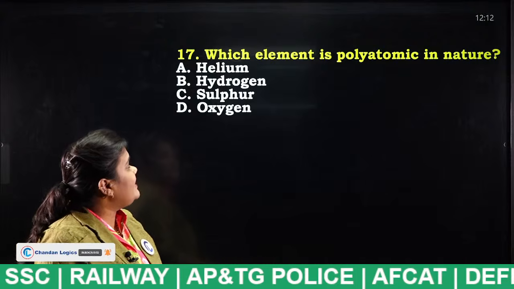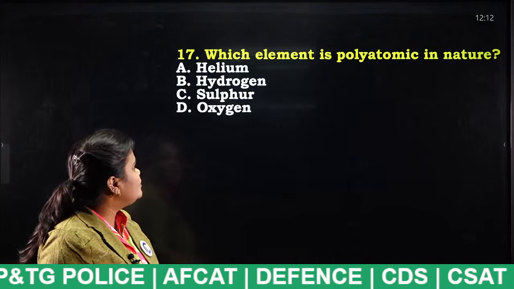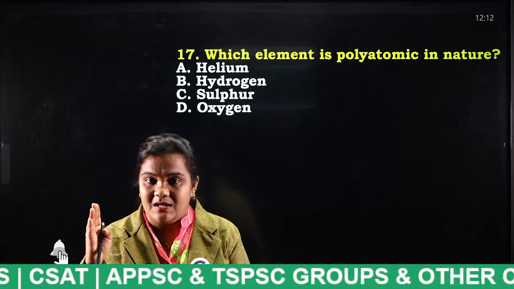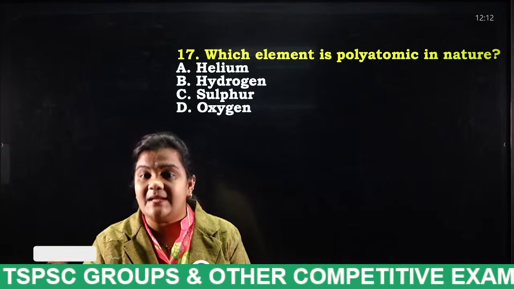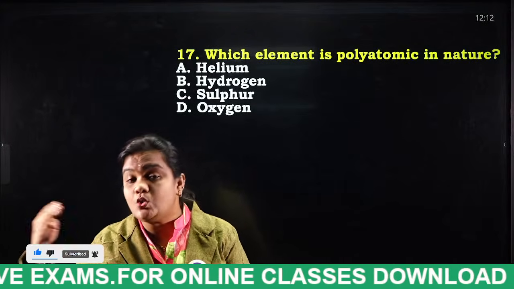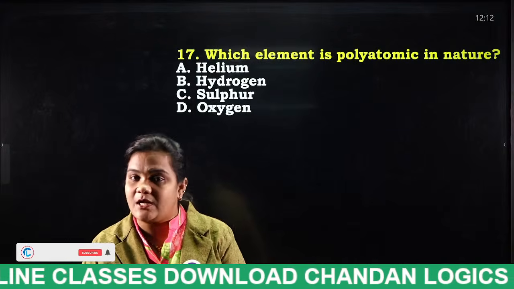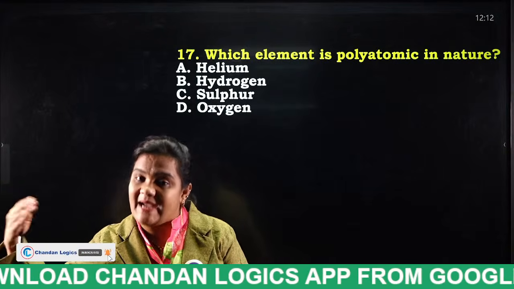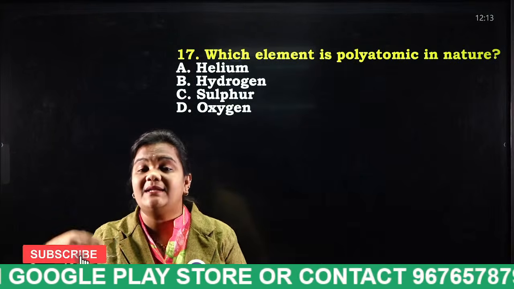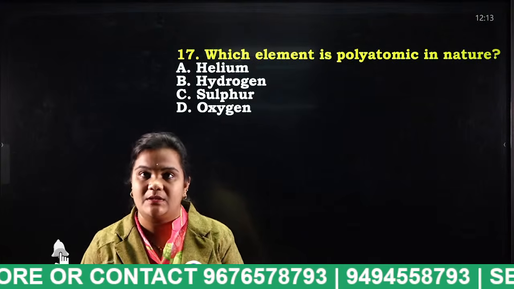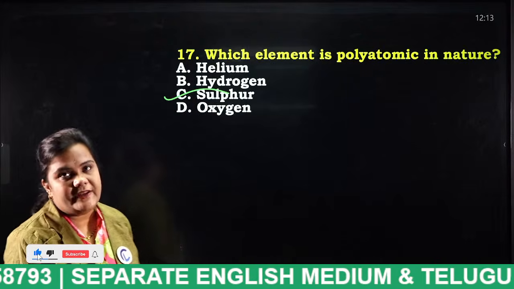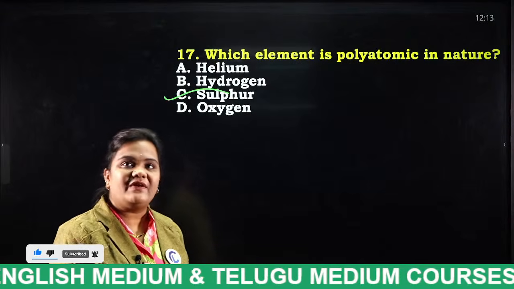Next, which element is polyatomic in nature? Helium, hydrogen, sulfur, oxygen. I have already told you, if an element consists of a single atom, we say it is monoatomic. If a molecule consists of 2 atoms, we say it is diatomic. If a molecule consists of 3 atoms, we say it is triatomic. If a molecule consists of more than 3 atoms, we say it is polyatomic. Very good. Okay, sulfur. Very good. Phosphorus is P4, sulfur is S8.